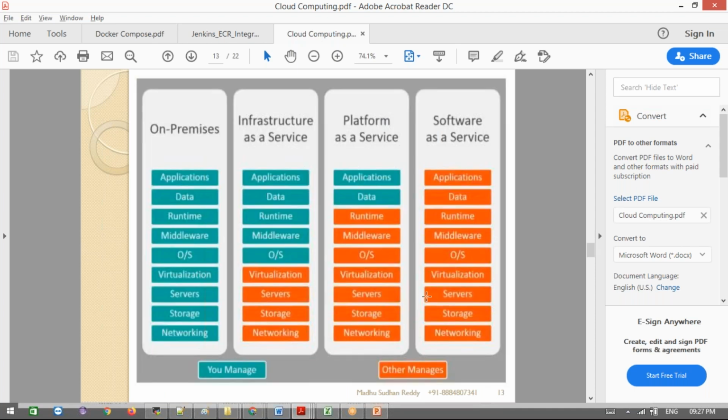Now you can see this diagram. If you go on-premises, we need to take care of everything. If you go for infrastructure as a service, they provide up to this level and we take care of the remaining things. In real time, about 90% of usage goes for infrastructure as a service. If you just use the application, for example Salesforce, which is one of the best examples of SaaS, or Gmail or Google Drive, these are SaaS applications. We are just using them, not implementing them.